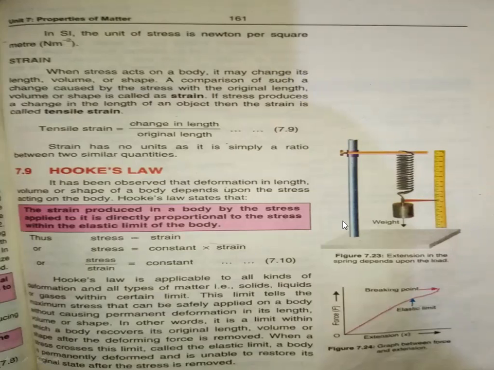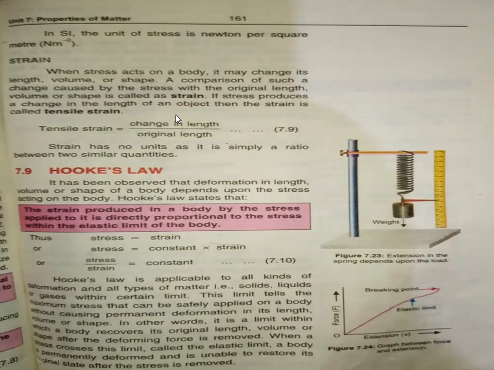But tensile strain is change in length divided by original length. So strain has no unit as it is a simple ratio between two similar quantities. The change in length unit is meter and the original length unit is also meter. The units will be cancelled out. So tensile strain has no unit. So this is the end of the topic of today's lecture.